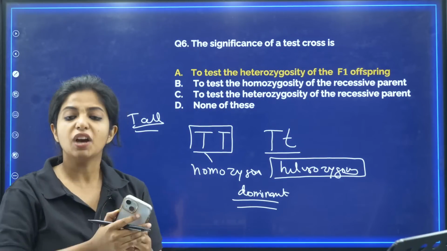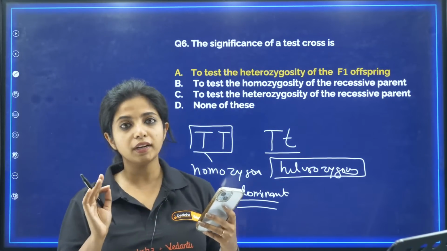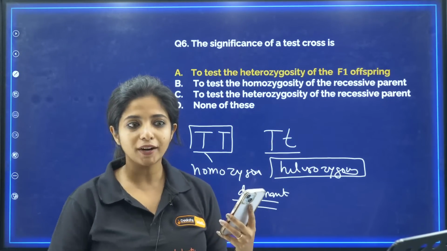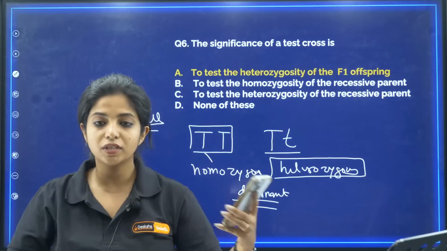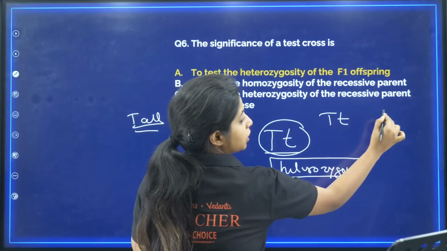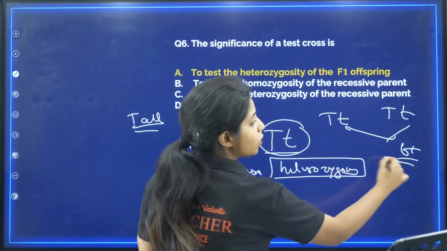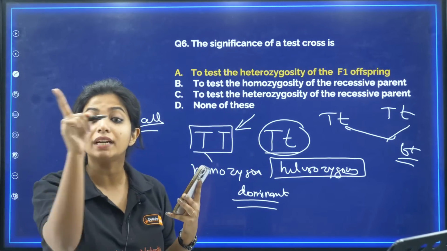Now you might be thinking, why ma'am, why is it necessary? For example, I am a person who wants to produce tall plants. So I thought I take this tall plant and try to combine them. But then I realized what happened: I took this tall, so capital T, small t, capital T, small t. At the end, my dear children, I will be getting dwarf plants also. I do not want that. I want plants like this. So what do I do? I do a test cross.